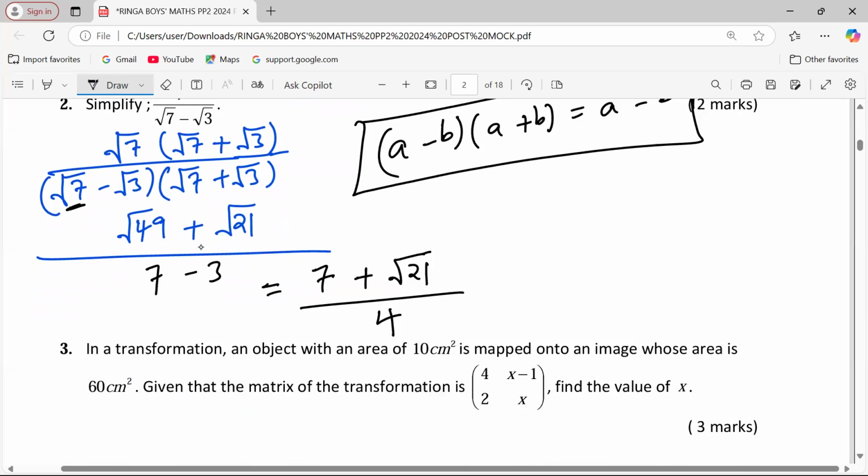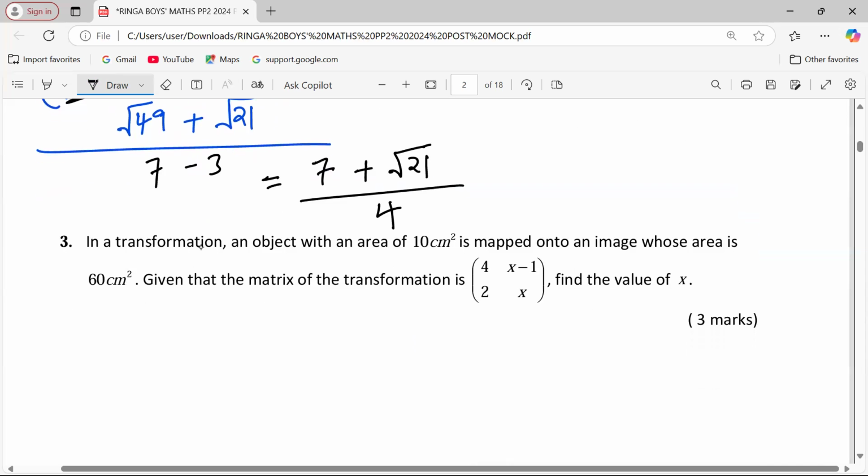And that is the meaning of simplifying surds. You ensure that at the denominator, there is no surd. So even if the expression at the end of the day is having surds, the surds should not be at the denominator. We rationalize it to a rational number.